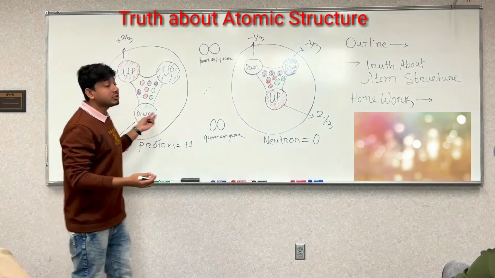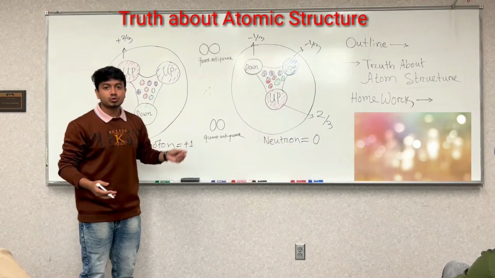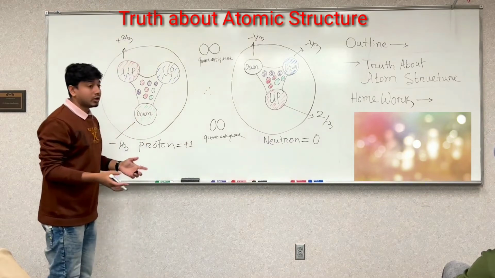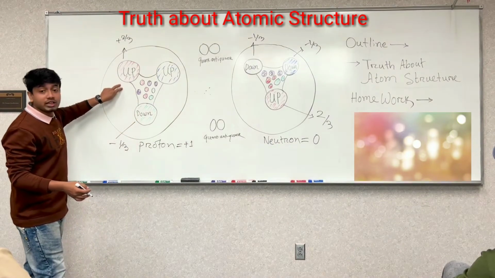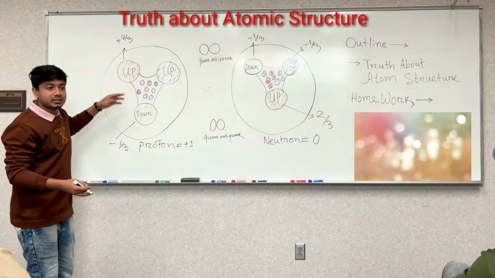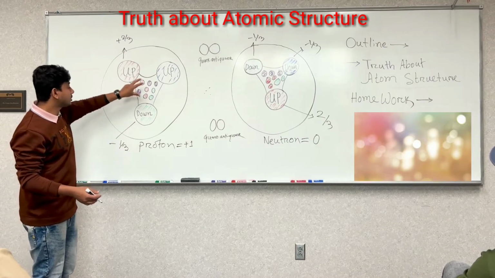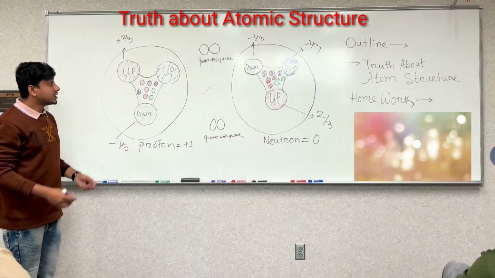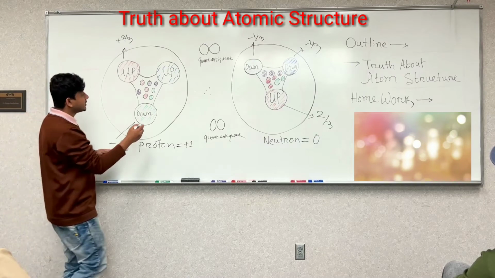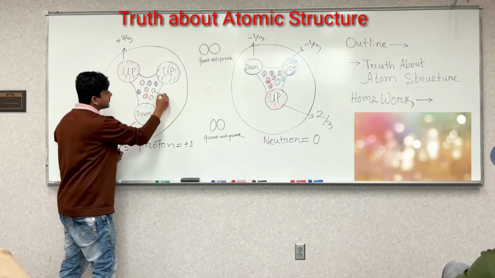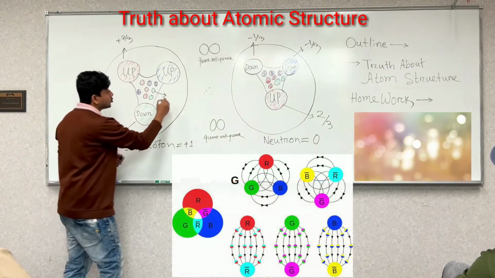Now, how do they connect to each other? As we know, a proton has two up quarks, so how do the up quarks and the down quark connect to each other? There is a little more information: this thing is known as gluons.